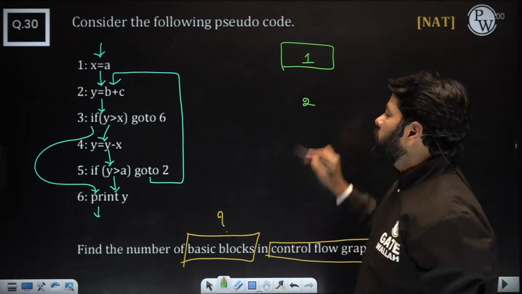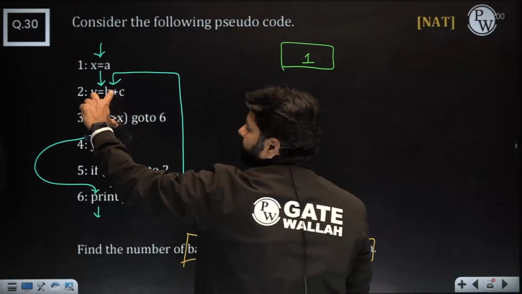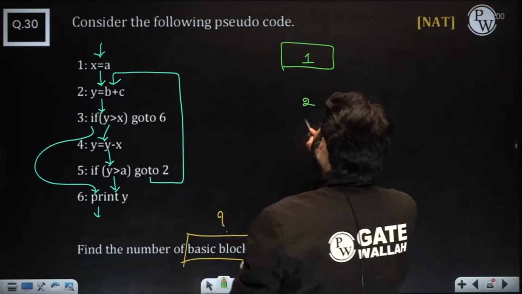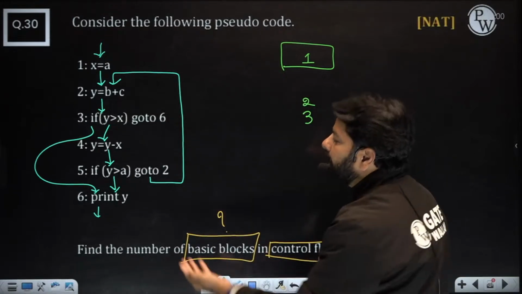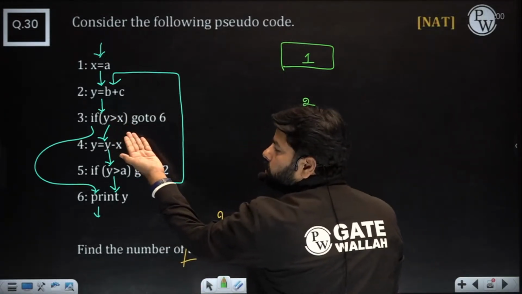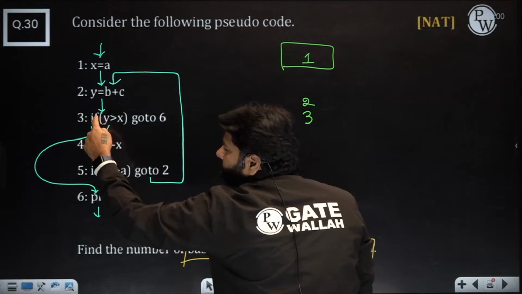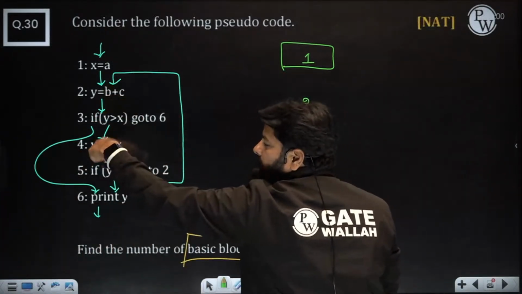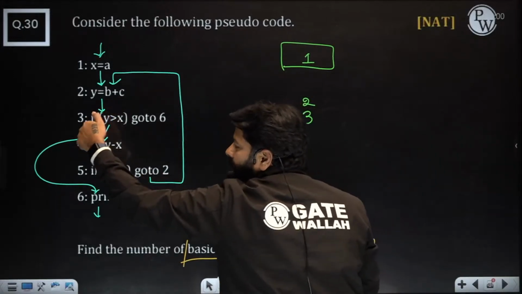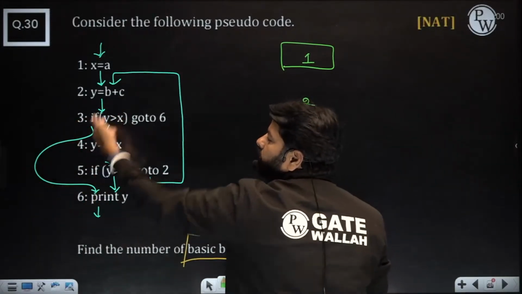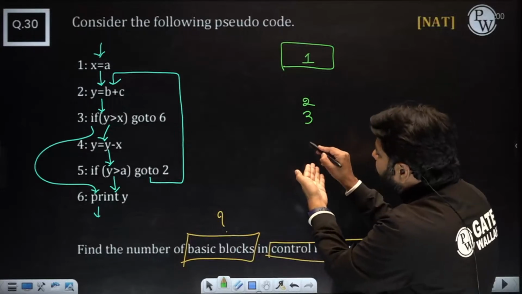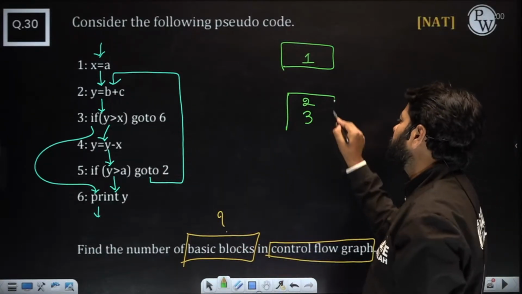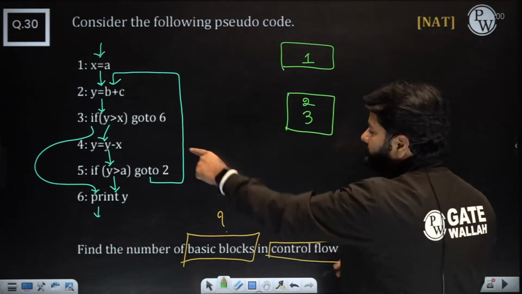2 we will write. Can I keep 2 and 3 together? If you see, nobody is coming in the middle and nobody is leaving in the middle, so I can keep 3 together with 2. And can I keep 4 together with this? No, why? Because from 3, the control may leave to somewhere else, to 6, not only to 4. So this is an issue. When you combine 4 after 3, only 4 should be the next statement. But this is together. Now 4, we are going to start.